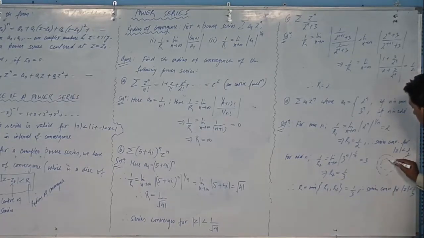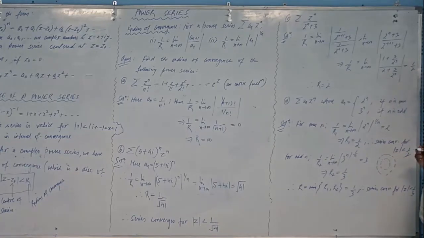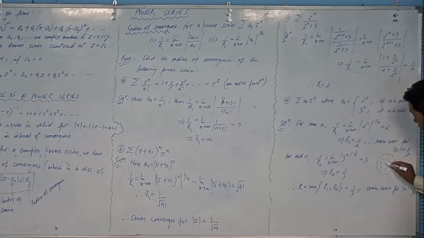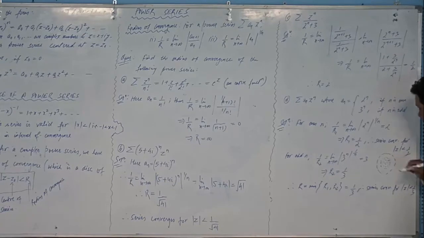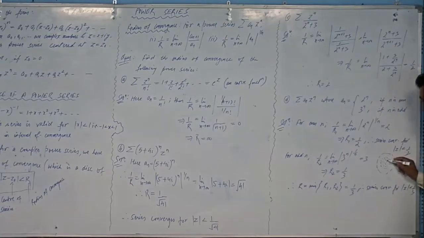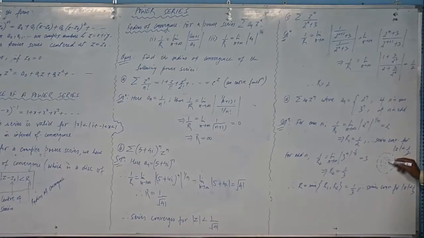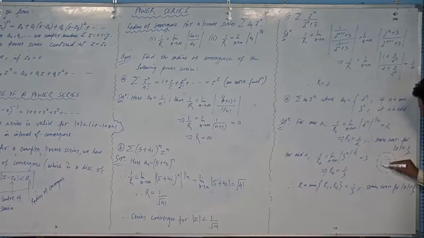So any complex number belonging to the inside of this smaller disk, the common part of these two disks, will be a number which will produce a convergent series.